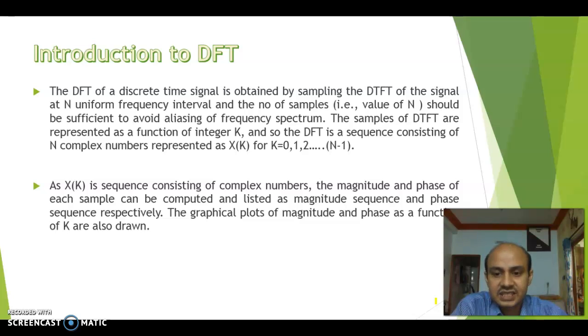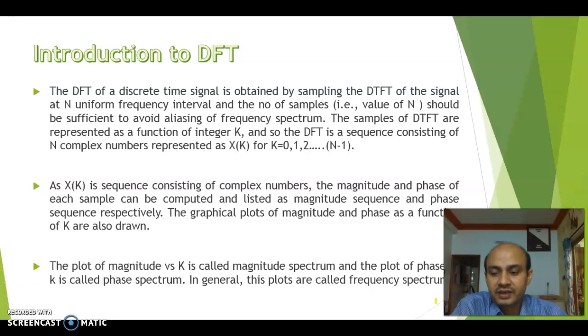As X of k is a sequence consisting of complex numbers, the magnitude and phase of each sample can be computed and listed as a magnitude sequence and a phase sequence respectively, and the graphical plots of that magnitude and phase as a function of k can also be drawn.